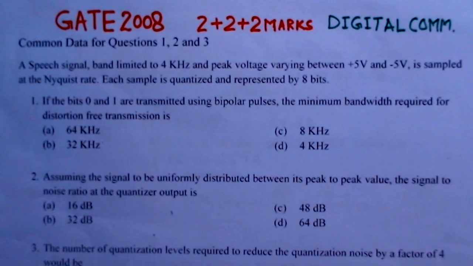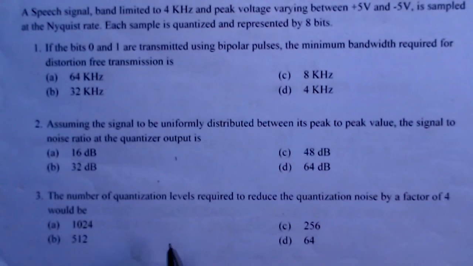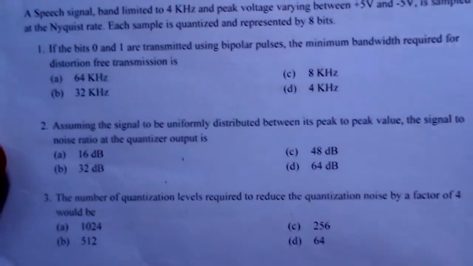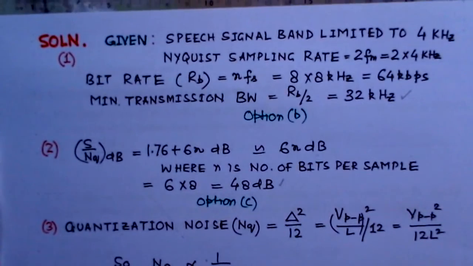The third problem is on the number of quantization levels required to reduce the quantization noise by a factor of 4 would be 1024, 512, 256, 64. So these have been the 3 problems, and we'll see the solution to these problems.